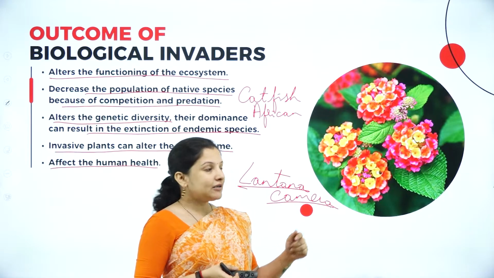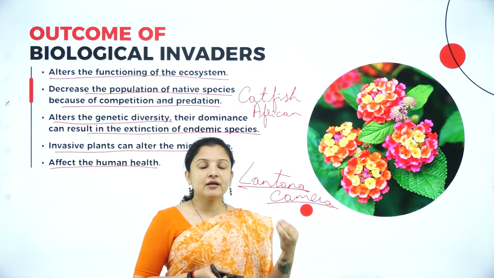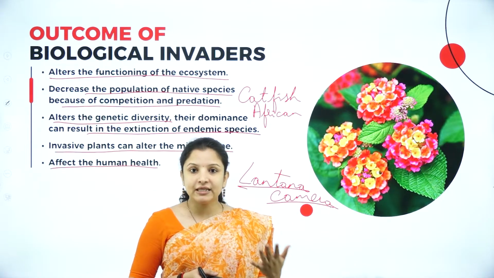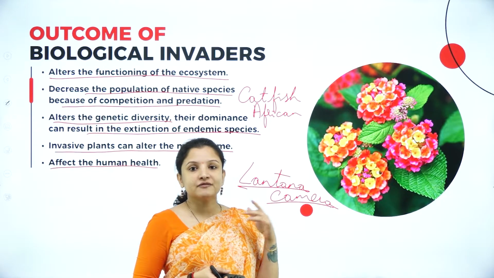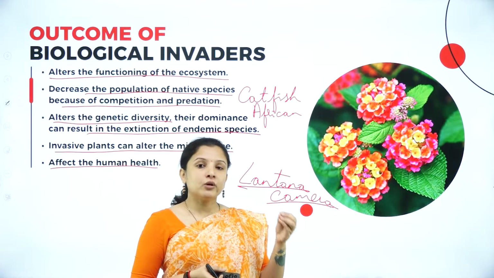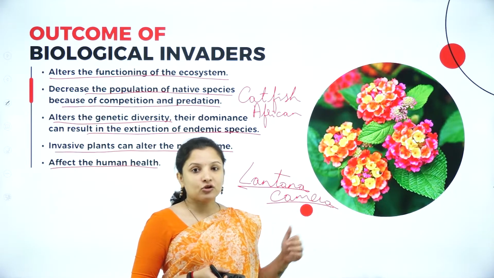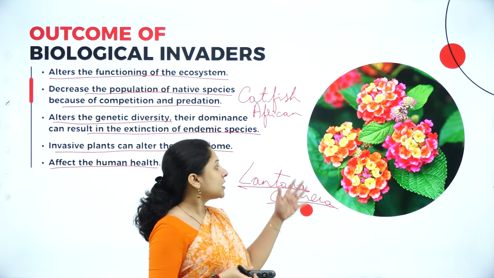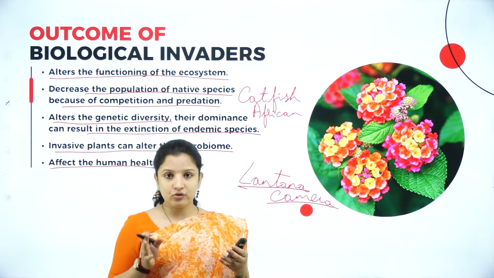And not just that, these have thorny stems, and therefore they will prevent the free movement of animals inside the forest. And not just that, these plants are said to have some toxic chemical in them, which, if eaten by the animals by mistake, can lead to the death of the animal. So that is how alien species actually pose a threat to biodiversity.